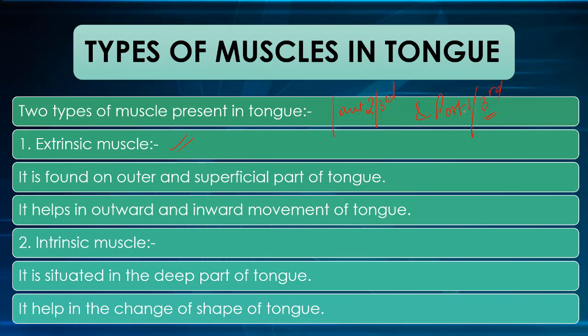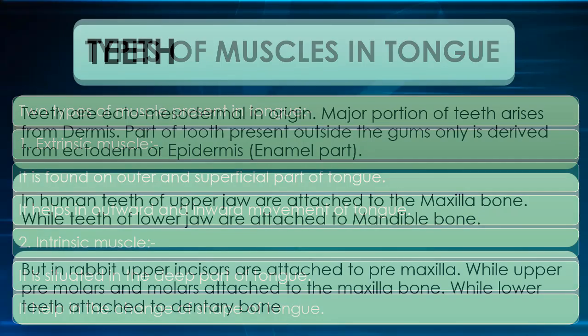So the anterior two-third, the extrinsic muscle, is found on the outer and superficial part of the tongue. It helps in the outward and inward movement of the tongue. Intrinsic muscles are situated in the deep part of the tongue. They help in changing the shape of the tongue. Extrinsic muscles help in the forward, outward, or inward movement of the tongue. The anterior two-third is supplied by skeletal muscles, and the posterior one-third is supplied by smooth muscles.